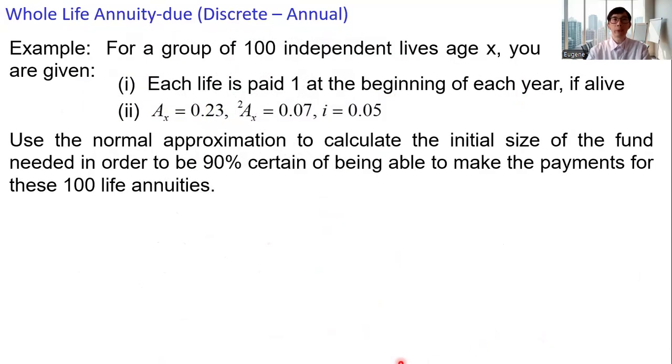All right, another example. A portfolio for a group of 100 independent lives, all at age x, given that each life is paid $1 at the beginning of each year if the policyholder is alive, and the following three quantities: big A x is 0.23, the pre-superscript 2 A x, the second moment of the insurance, is 0.07, and i is 5%. Use the normal approximation to calculate the initial size of the fund required in order to be 90% certain of being able to make the payments for these 100 life annuities.